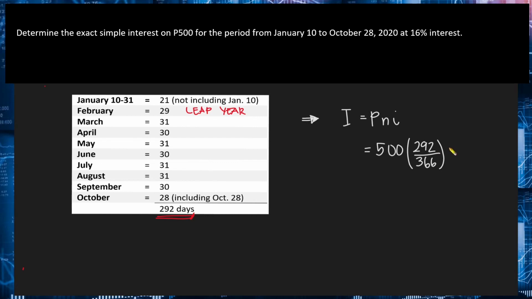And then times the interest rate of 0.16. Again, yung n natin dito is just a fraction of a year. So, hindi siya yung whole 1 year na interest period. In total, the interest earned during this period will be equal to 63.83 pesos.